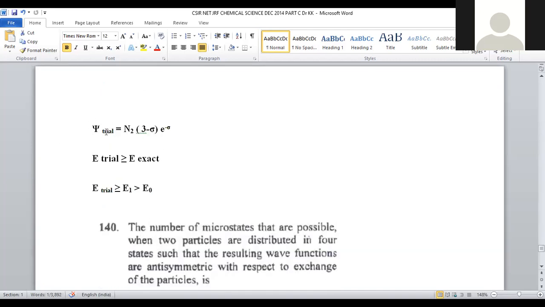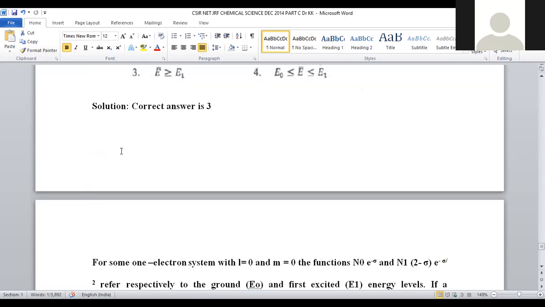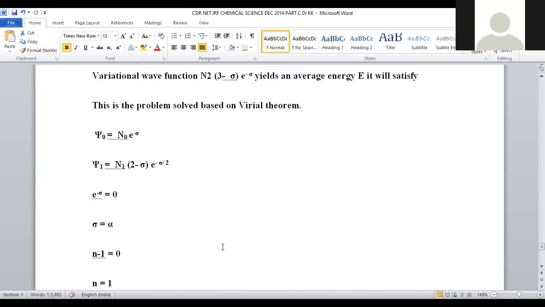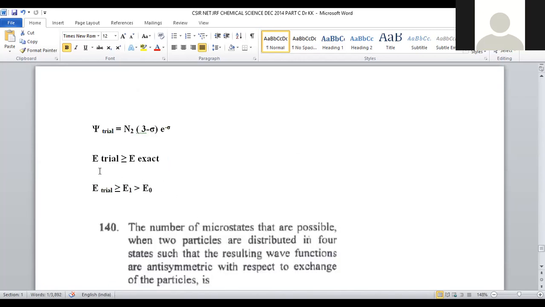Now, when we calculate the trial wave function, this value is also provided within the problem. In accordance with the variational theorem, the trial wave function is given by n2 into 3 minus sigma into e to the power minus sigma. So always the trial wave function energy will be greater than or equal to E exact.